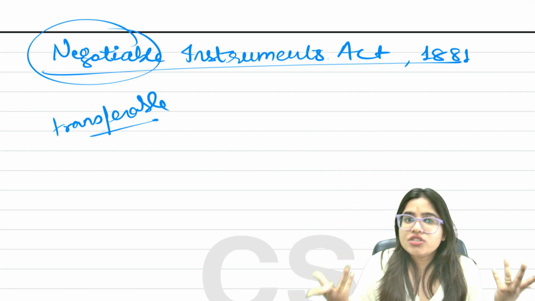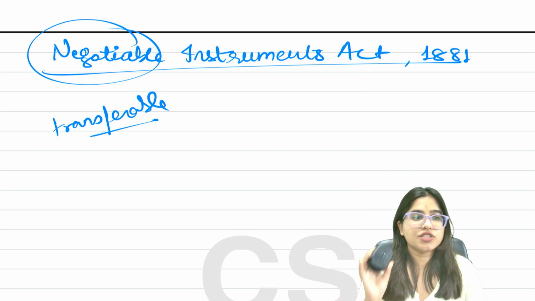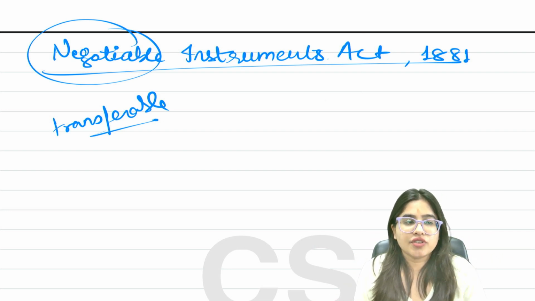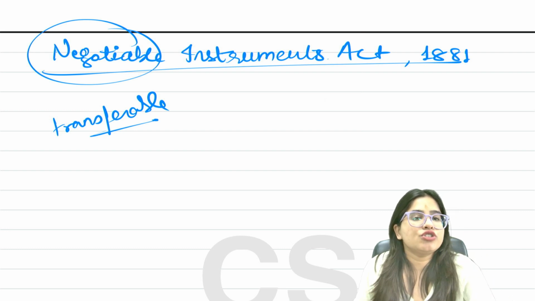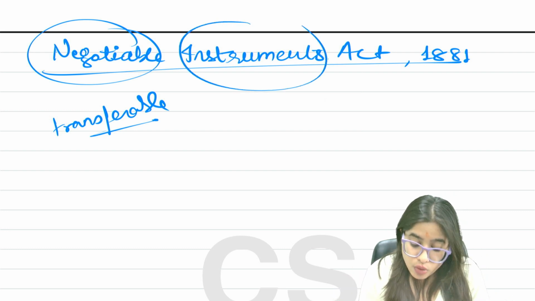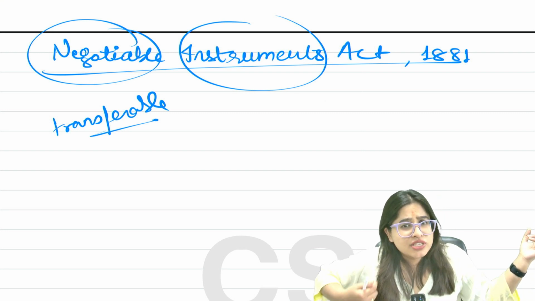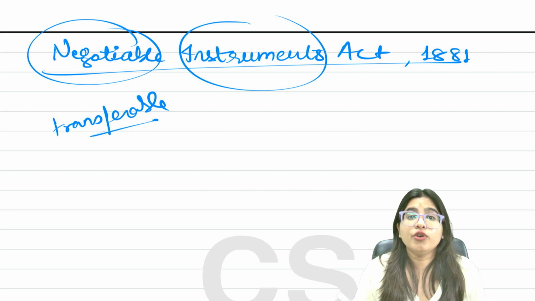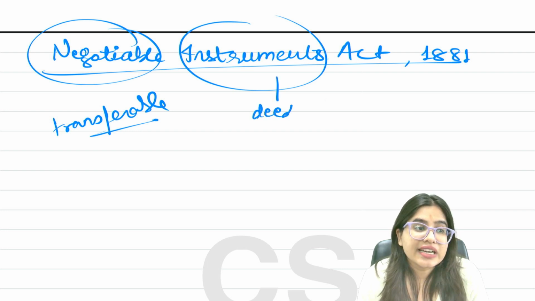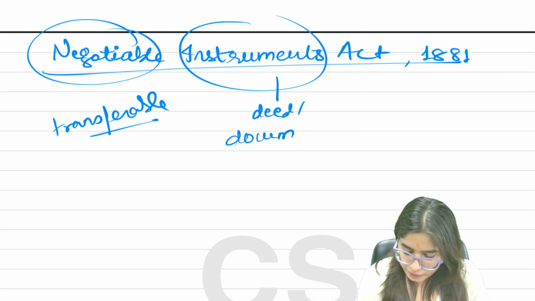Just like goods are transferable, right? This is a good, I can easily transfer this to you. In the same way, the word negotiable means transferable. Now, what do you mean by instrument? Does it mean any musical instrument? Are we going to play guitar? No. Here instrument means deed or document.